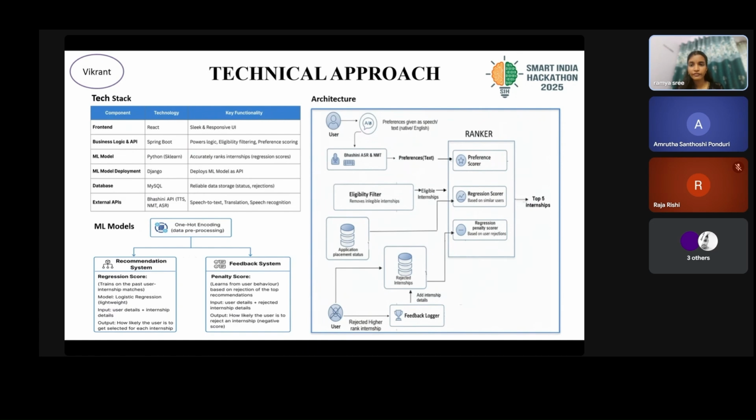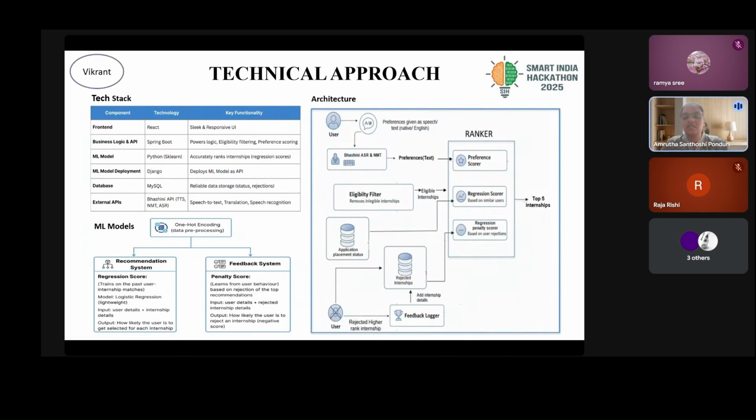For the front end, we have used React.js, and we have handled all the edge cases like error states and loading states, so that the system would never crash even if the network of the user is slow or if the API fetch has failed. We have also integrated many icons so that it improves accessibility to the next level. And now Amrita will be talking about the flow of the system.